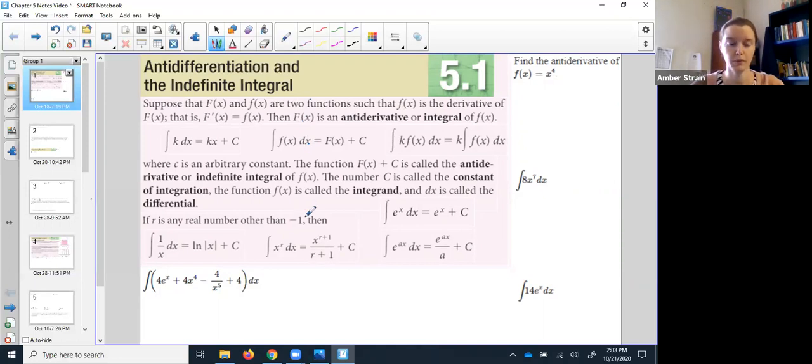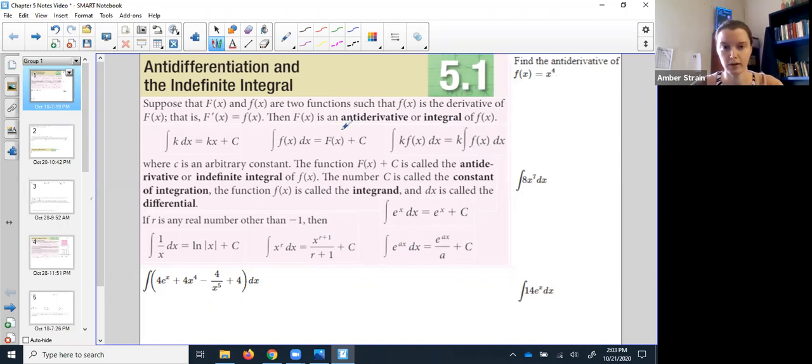If you remember the rule when we were taking the derivative, we'd bring that power out front and go down 1. When we're taking the antiderivative, we bring the power out front and divide by it instead of multiply by it, and we go up 1. Now you'll notice in all of these formulas right here, we have this plus c.